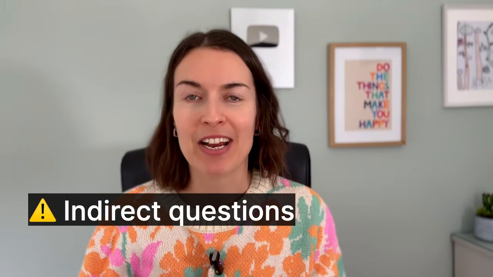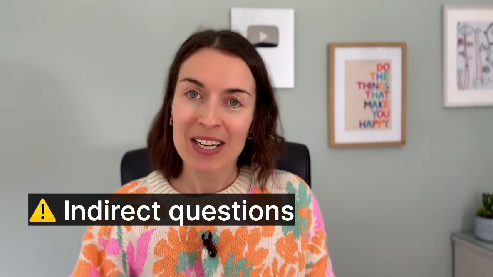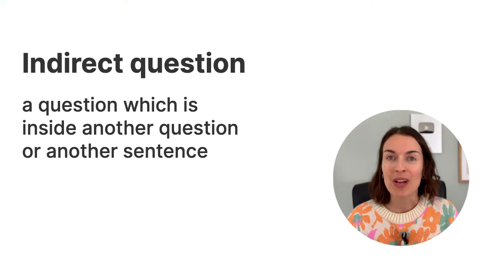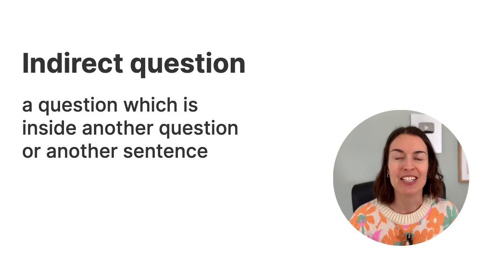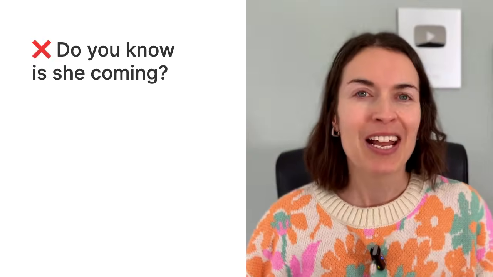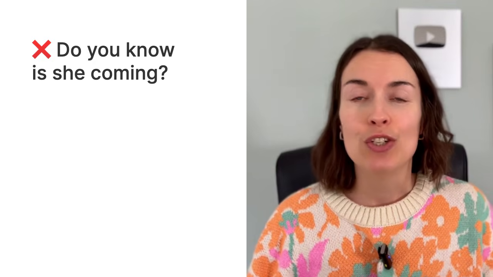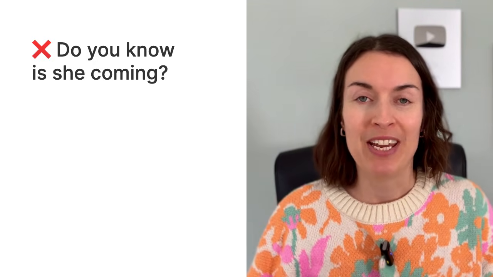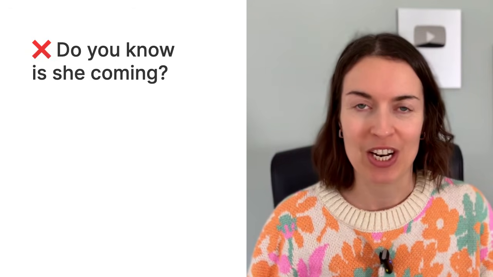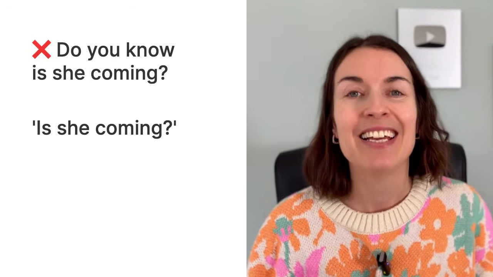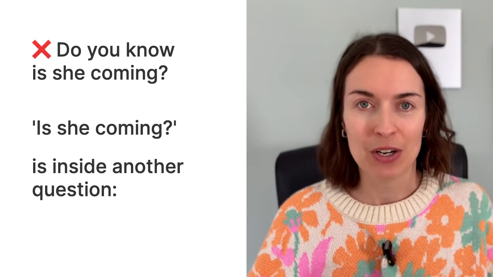So the first mistake is to do with indirect questions. And to explain it simply, an indirect question is a question which is inside another sentence or another question. So let's look at the mistake. Do you know, is she coming? So this is supposed to be an indirect question. You can see that one question, is she coming, is inside another question.